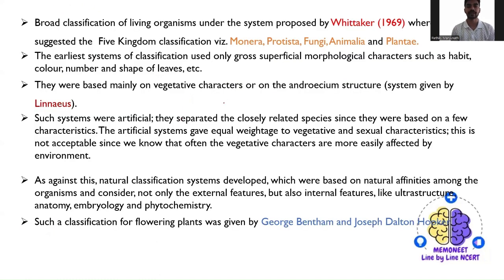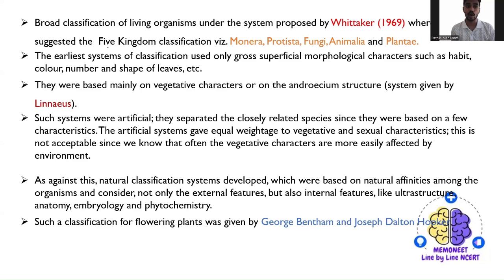So as I have told before, the entire living organisms have been broadly classified under the system proposed by R.H. Whittaker. That is, he proposed the five kingdom system of classification. So this is actually interrelated to biological classification. That means in the last chapters, if you still remember, we have studied the two kingdom system of classification, then the three kingdom system of classification, and this five kingdom system of classification.